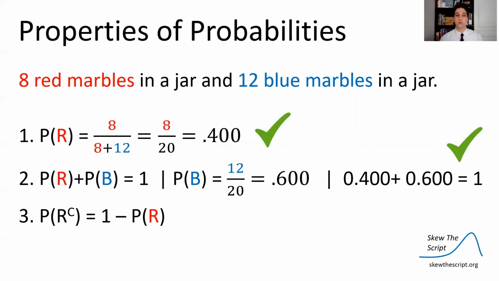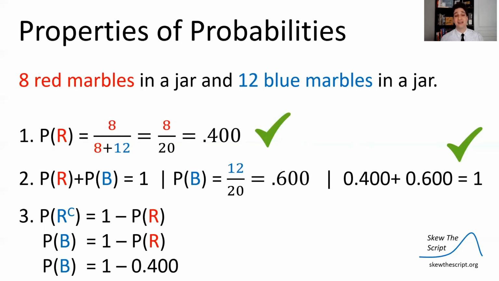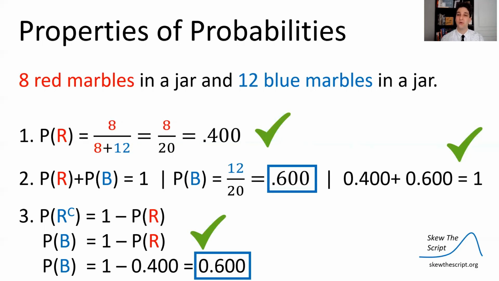So according to this rule, P of R^C, so the complement of R, is 1 minus the probability of R, meaning the probability that we don't get a red marble is equal to 1 minus the probability we do get a red marble. If we don't get a red marble, we must have gotten a blue one. So the complement of R is simply blue. So the probability of getting a blue marble should be 1 minus the probability of getting a red marble. So we do the math, and it is. Those probabilities do match.